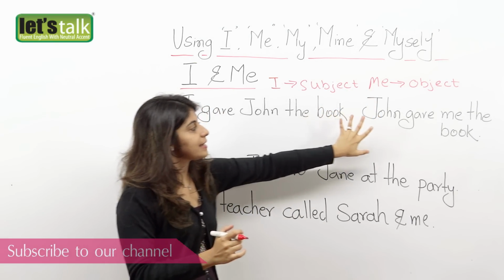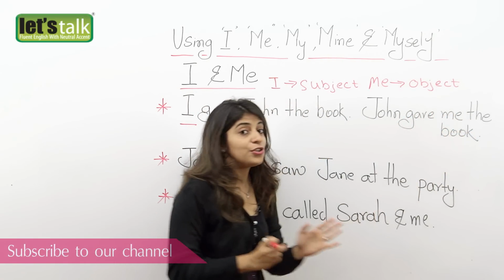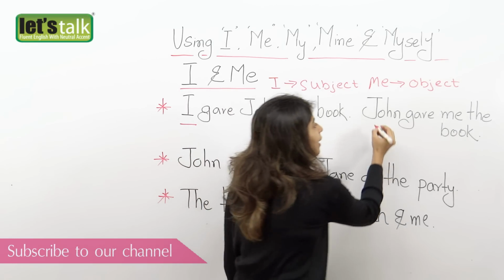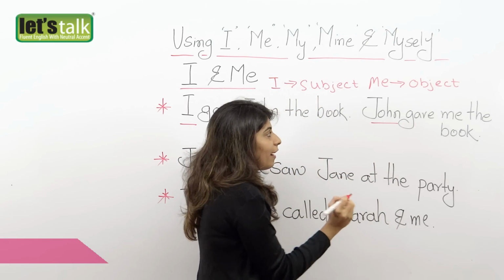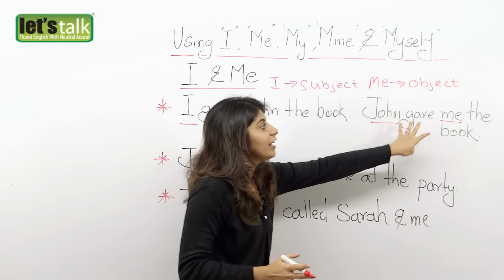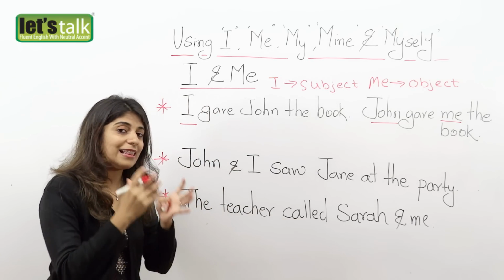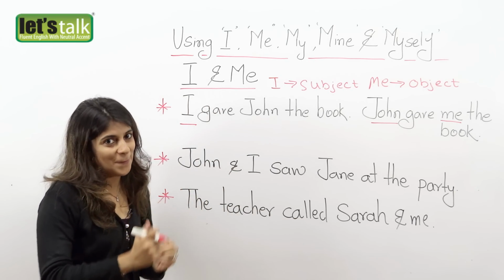Now let's have a look at a sentence here. John gave me the book. So here, John is the subject, whereas me is the object, okay? So John gave me the book. I am at the receiving end of the action, and that's when we use the word me.